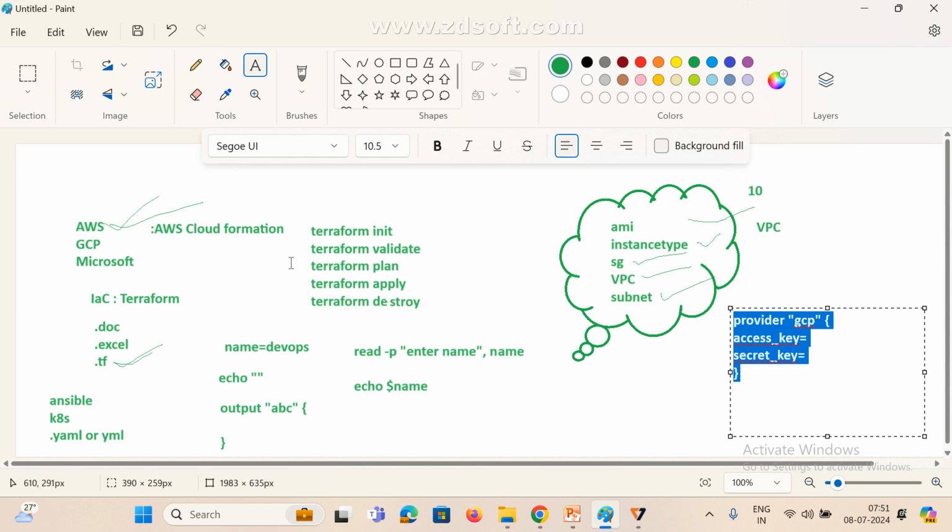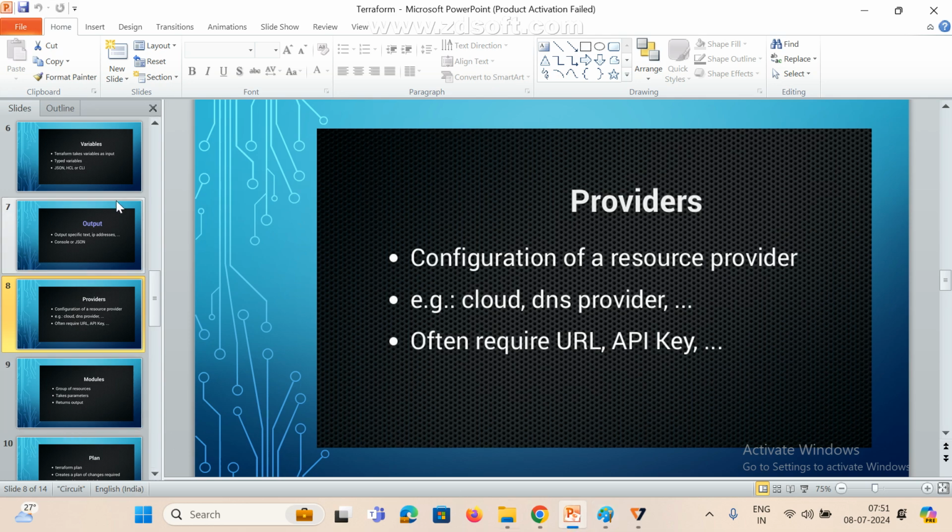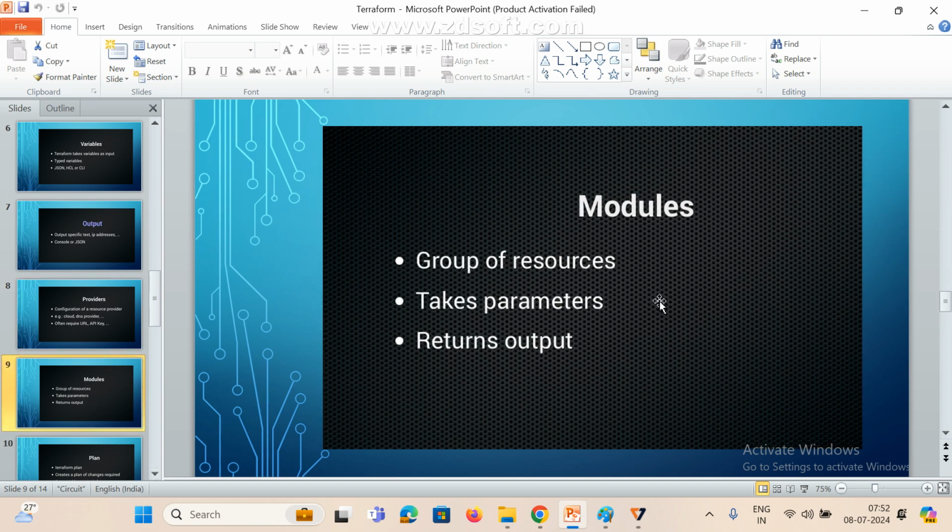So that is the reason Terraform is top in the market nowadays. We can connect any provider, any cloud. Only this tag, the provider name, changes. Anyway, next class we'll see how it will work. Now these are the modules. In Terraform, a module is a group of resources, a group of files, taking parameters and returning output. So we are going to divide it into multiple modules: common modules in one place, and reusable modules that we declare separately.